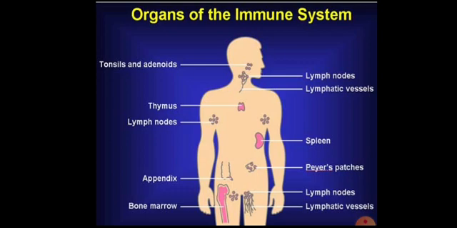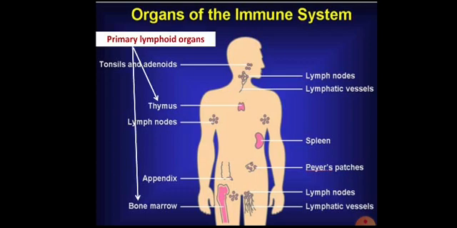In our body, we have two primary lymphoid organs. First one is bone marrow. Bone marrow is the tissue that fills all the cavities of long bones, which is responsible for the synthesis of blood cells. Thymus is another primary lymphoid organ which is responsible for the maturation of T lymphocytes. That means B lymphocytes are produced in bone marrow and T lymphocytes mature in thymus.